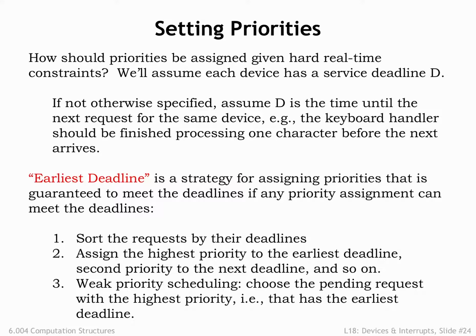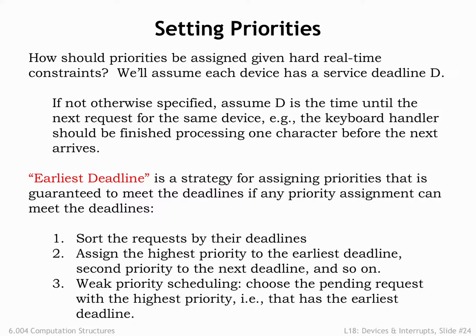Imagine standing in a long security line at the airport. It would make sense to prioritize the processing of passengers who have the earliest flights, assuming that there's enough time to process everyone before their flight leaves. Processing 10 people whose flight leaves in 30 minutes before someone whose flight leaves in 5 minutes will cause that last person to miss their flight. But if that person is processed first, the other passengers may be slightly delayed, but everyone will make their flight. This is the sort of scheduling problem that earliest deadline and a weak priority system can solve.